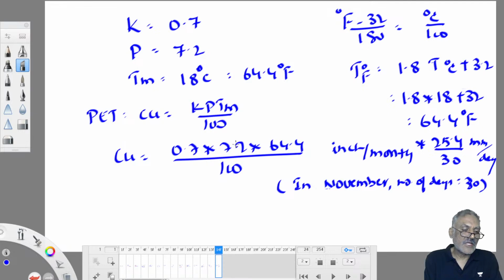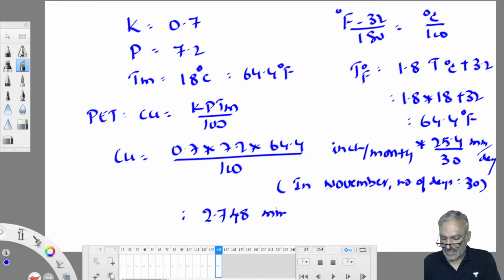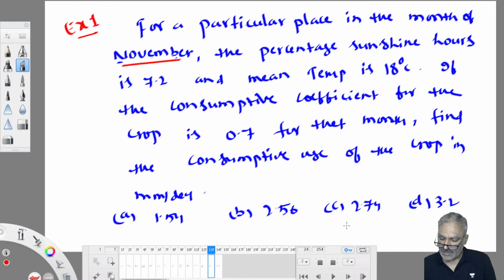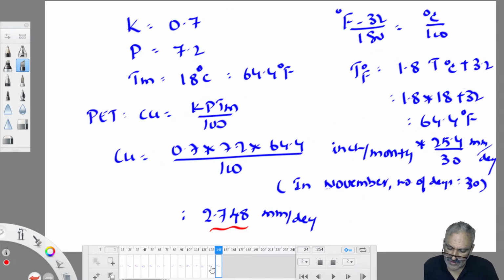This I am converting into mm per day. So it is 2.748 mm per day. It's almost 2.75 mm per day. So let us see the options given there. 2.74 is there, no? So you can tick mark this. Okay? That's how you have to work out.